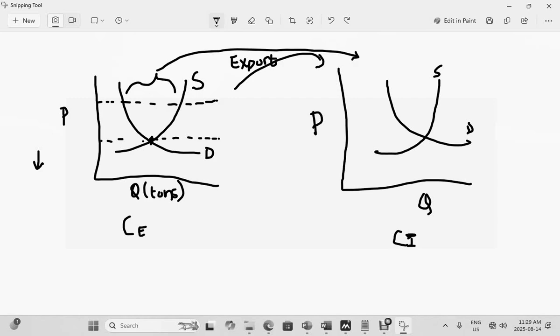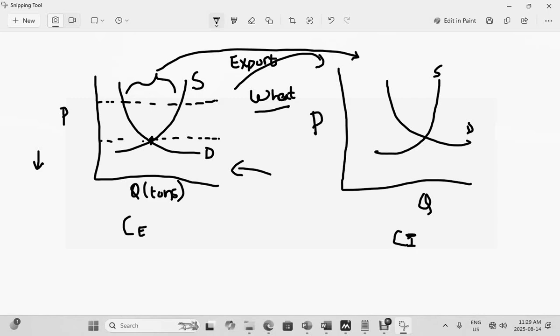As a result, this country will be left with less of a particular product, let's say wheat in this case. So let's say this country is exporting wheat. The country will be left with less of that wheat than what it started off with.